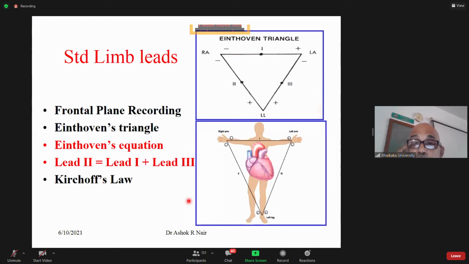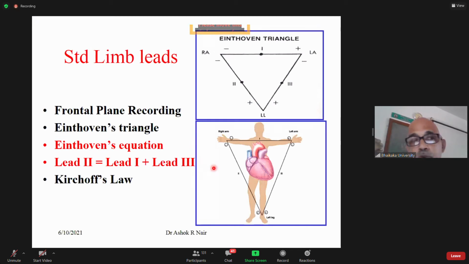In VR, one active positive electrode was at the right arm, and the reference electrode was formed by combining right arm, left arm, and left leg together.